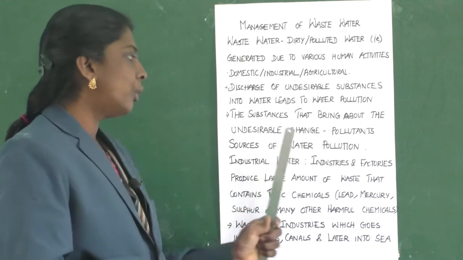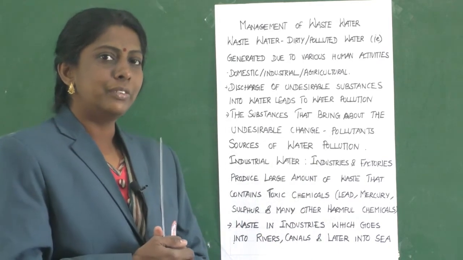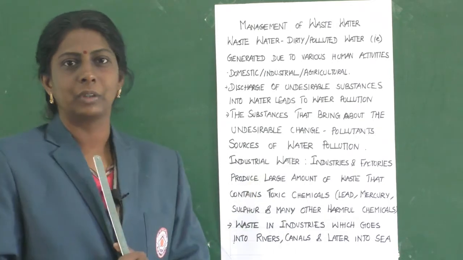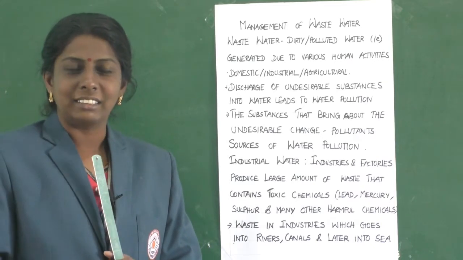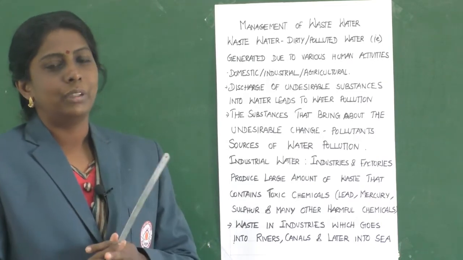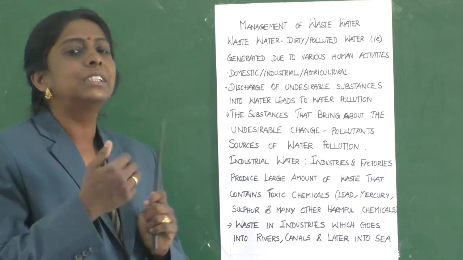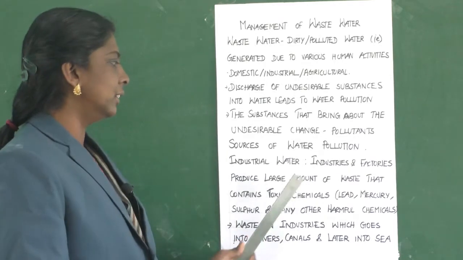Now, let us learn from where we are getting these substances that pollute the water. Sources of water pollution. Let us learn one by one. So, the first main reason is industrial waste. What is that? Industrial waste. From industries, factories, wastewater will be released out. That will go and mix with water which makes the water dirty. About that we are going to learn.